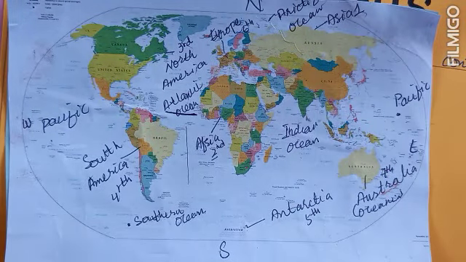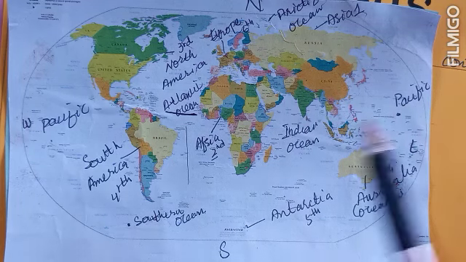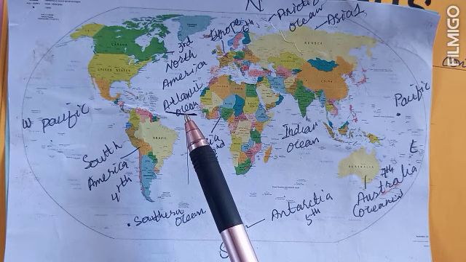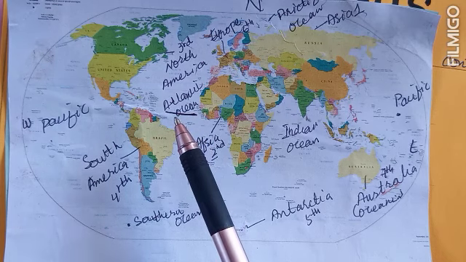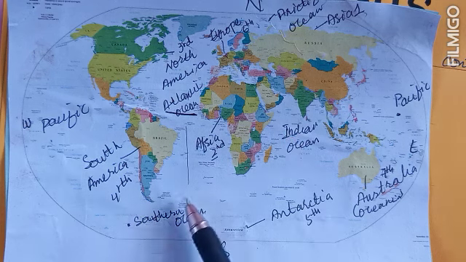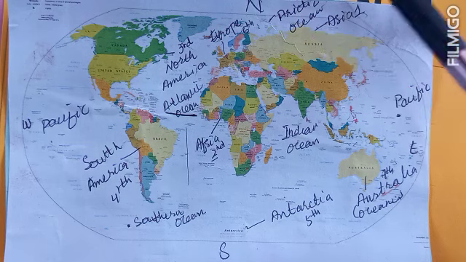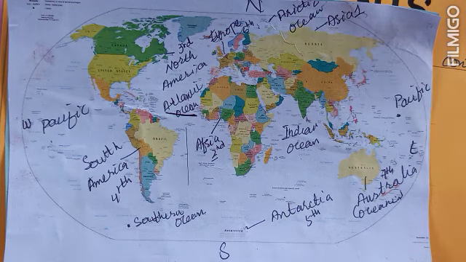I hope that you people understand. Once again we will revise it. The first one is the Pacific Ocean, the second one is the Atlantic Ocean, the third one is the Indian Ocean, the fourth one is the Southern Ocean, and the smallest one is the Arctic Ocean. I hope that you people understand how many continents and how many oceans are there in the world map, and in which locations they are situated.